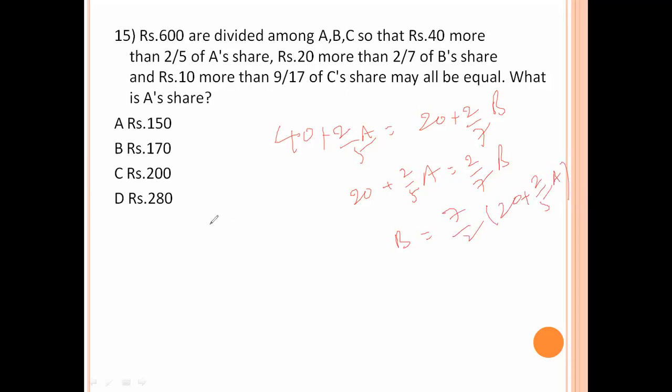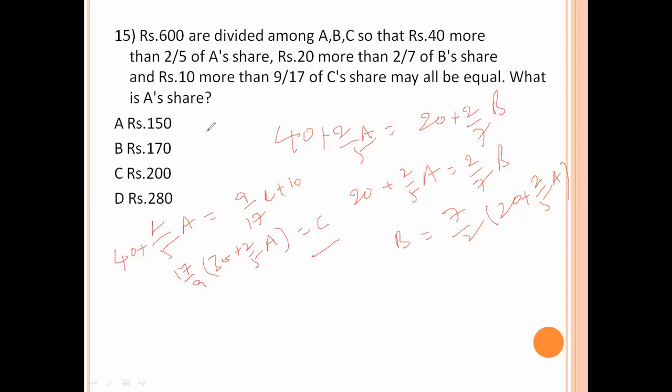Similarly, then A share 20 more than B share and 10 more than C share, they all be equal. 2 by 5 of A, 40 plus 2 by 5 of A equal to 9 by 17 of C plus 10. 30 plus 2 by 5 of A into that 17 by 9 equal to C.